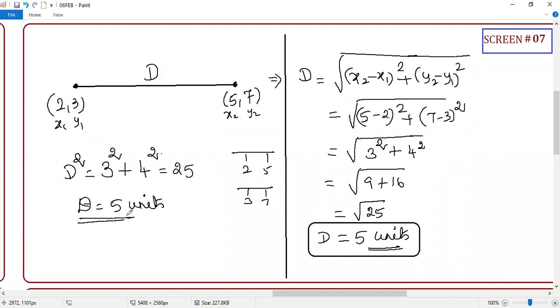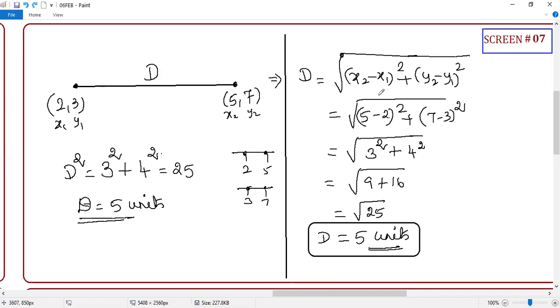So now, guys, substituting the values in the formula, you are finding the same 5 units. Just by visualizing the number line, you can tell me the answer. Guys, if I teach you this number line method, even a 6th standard student can understand. They will understand this number line, but they will not understand this formula. If I ask them to find the distance, they will say x difference, y difference. They may not understand your squares, those things. At least this part they will understand.